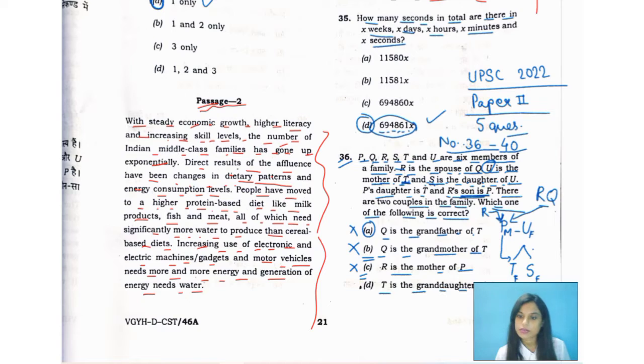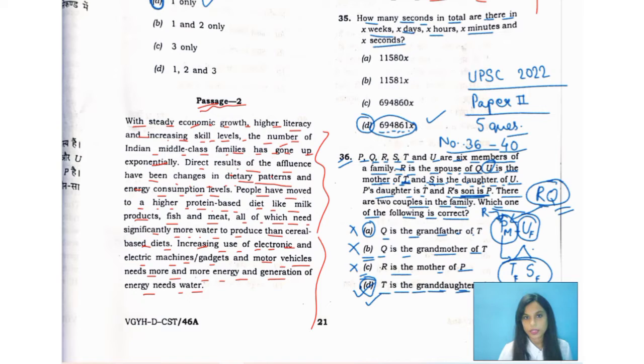T is the granddaughter of Q. Yes. If I place Q and R in the grandmother and grandfather positions, then they have a son, that is P, whose wife is U, and they have two daughters. So T is the granddaughter of Q, of course. So option D is your correct answer. Let's move over to question number 37.